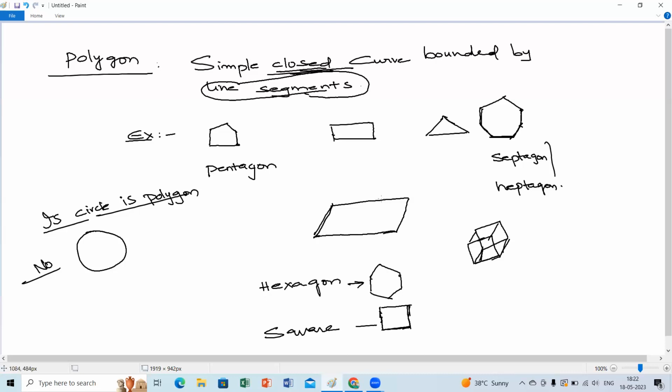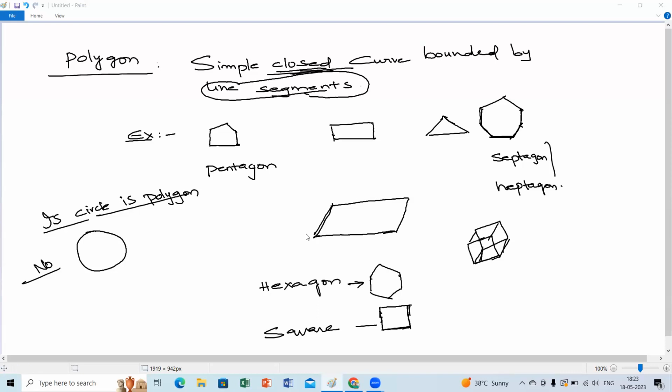Tetrahedrons means 3D polygons. These are 2D polygons: square, rectangle, triangle, pentagon, hexagon, parallelogram. These all are 2D polygons. Coming to 3D means once again tetrahedrons. Those we will learn later, children. Don't worry about that part. We'll go with the first.